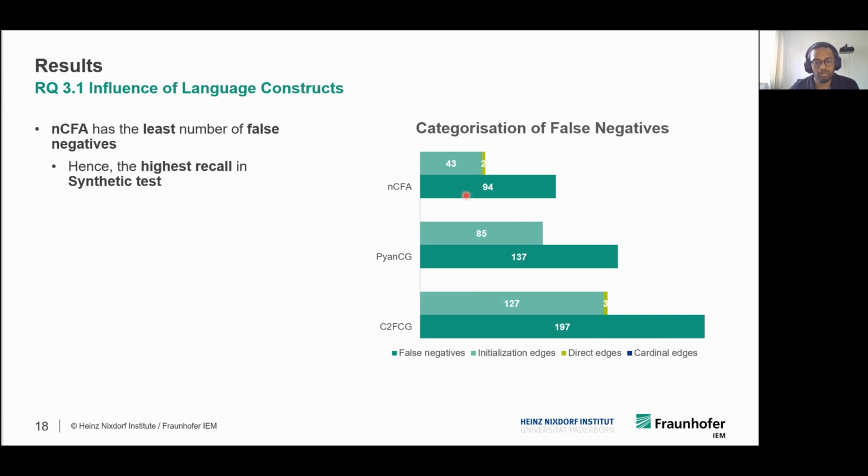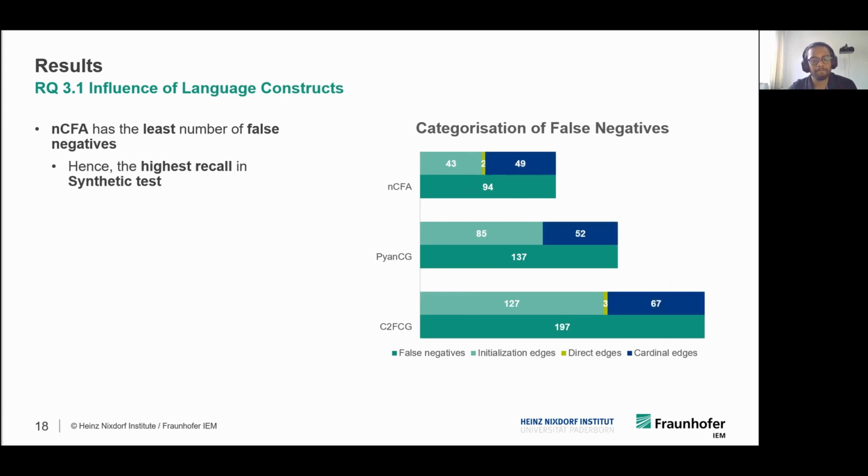There is a small fraction corresponding to direct edges in NCFA and Code2Flow, which means that all the three static call graphs are capable of identifying direct edges. The last part corresponds to the cardinal edges, which shows that the support for Python language constructs is less from all the three static call graphs.